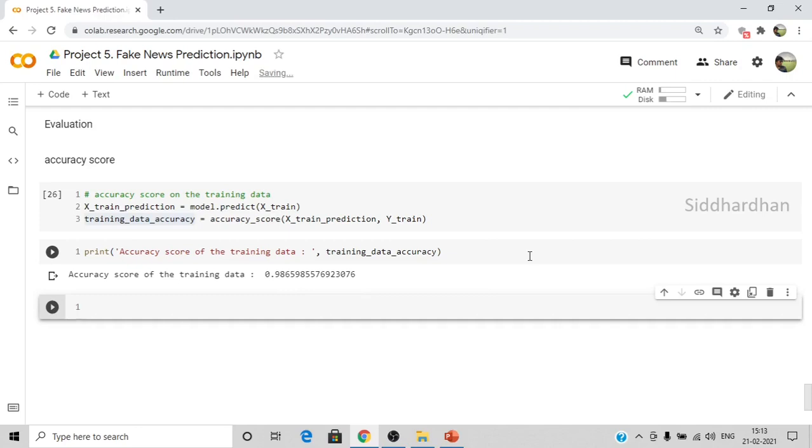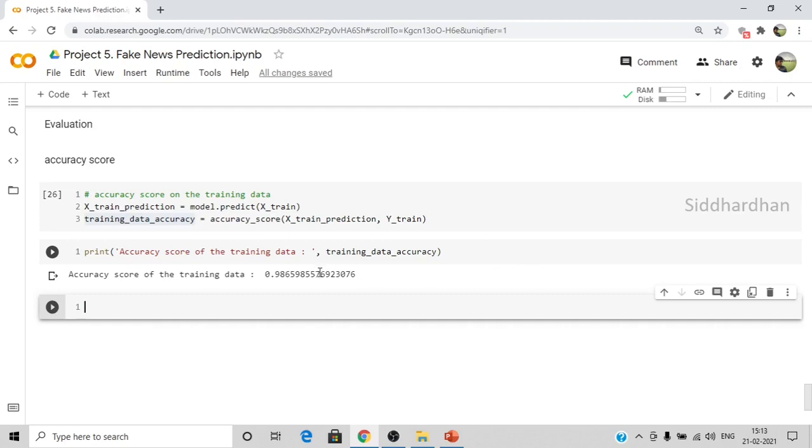And as I have told you earlier, for binary classification problems, logistic regression is the best model. So that's why we get a very good accuracy. You can do it with other models, other regression models like lasso regression or linear regression as well, and see what accuracy score you are getting. But I prefer to use logistic regression when it comes to binary classification. So it is like a general rule.